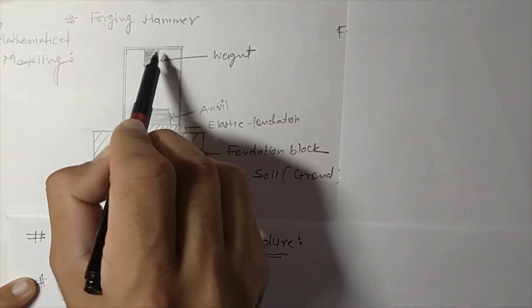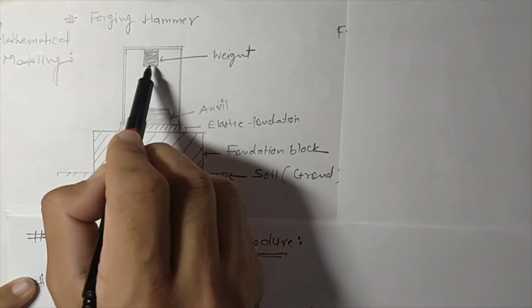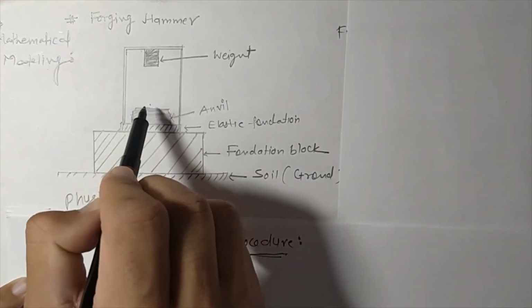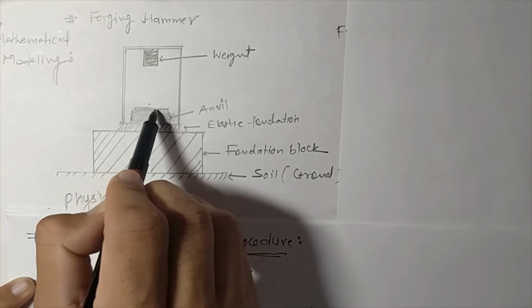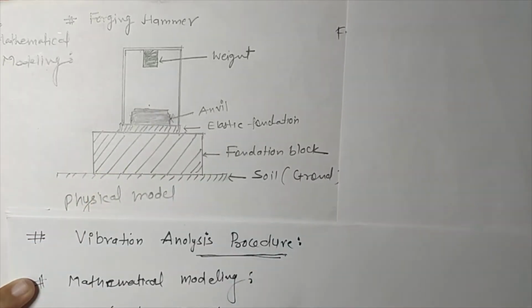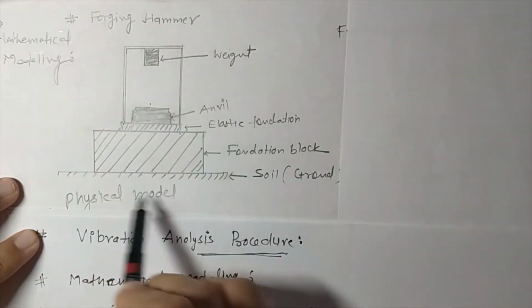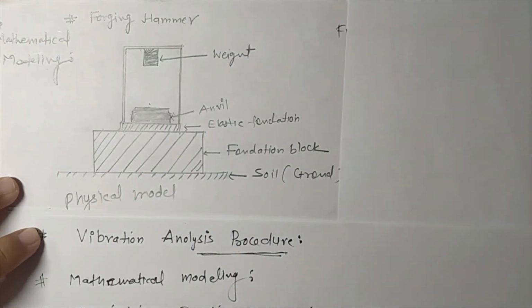This is also known as tup. So this will free fall on the member which we are going to forge. So this is the physical model of the forging hammer.